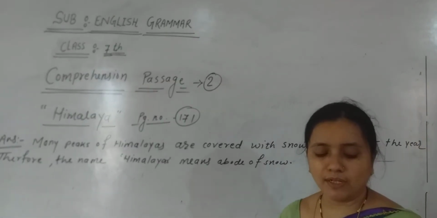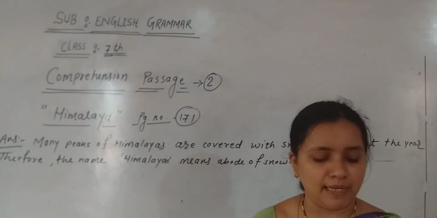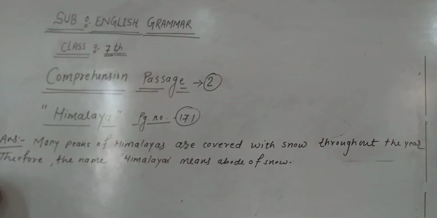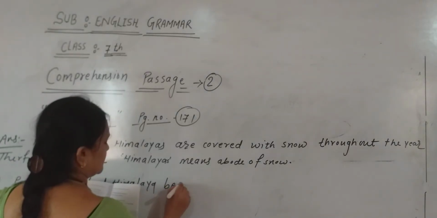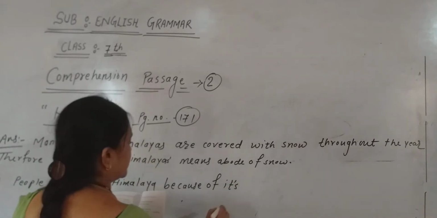Now let me see the second one. Why do Himalayas attract people from all over the world? Why are people attracted to the Himalaya? Because of its natural beauty. Because it's a very beautiful place to visit. People are attracted to the Himalaya because of its natural beauty.